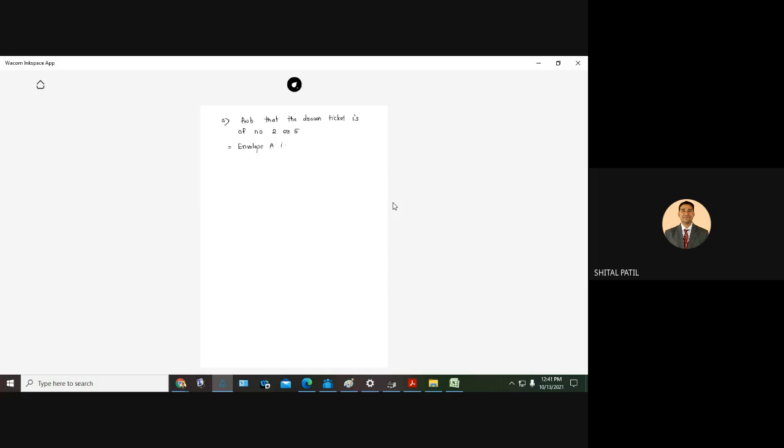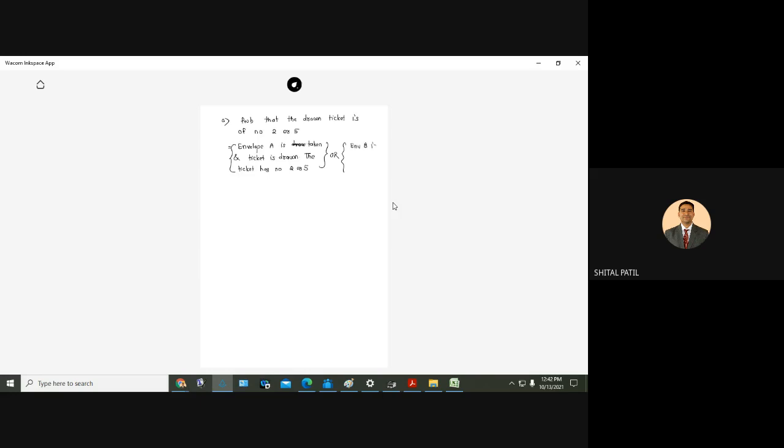Envelope A is drawn, is taken, and ticket is drawn. The ticket has number 2 or 5. This is one option. Or what is the other option?